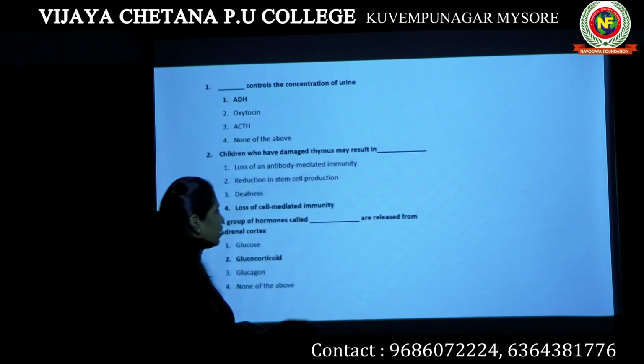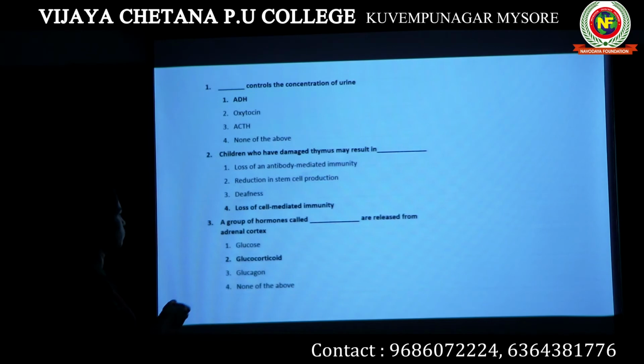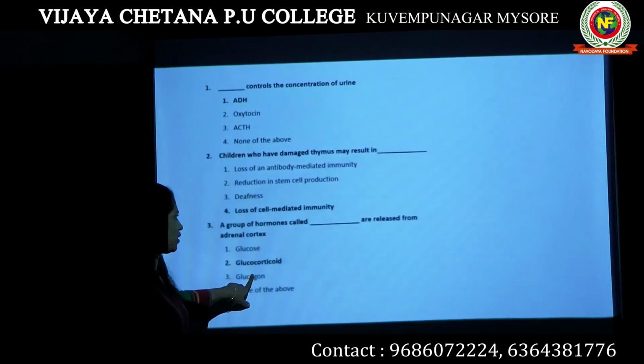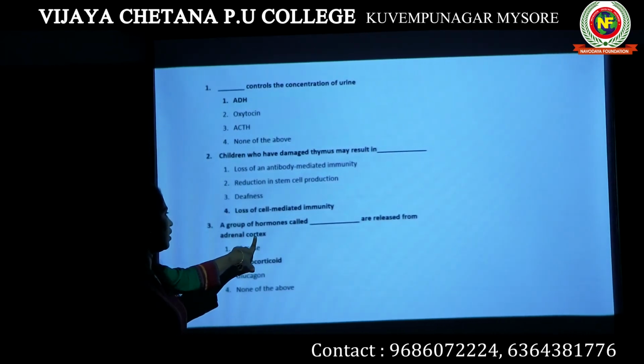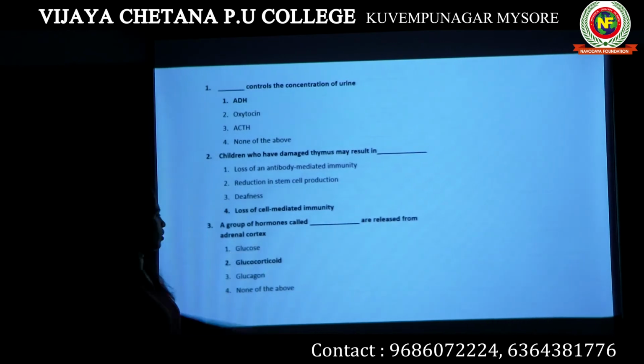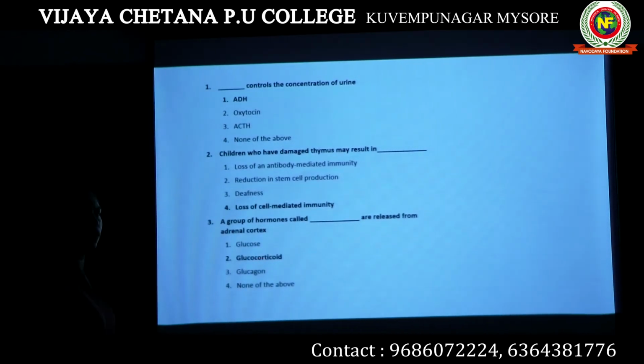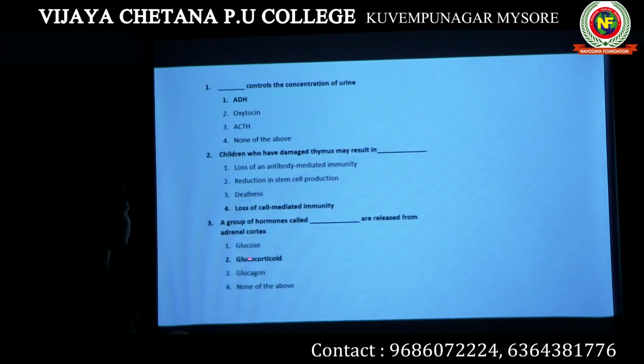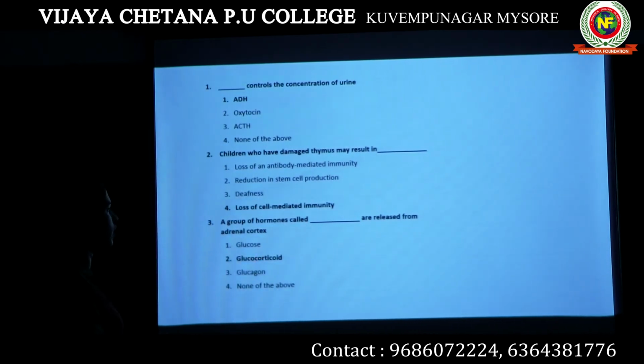Now let's see if these hormones are present in these options. Glucose, definitely not, because glucose is not a hormone. Glucocorticoid, glucagon, none of the above. Glucagon is a hormone produced by the pancreas. Here we are talking about the adrenal cortex. The adrenal cortex produces the hormones known as glucocorticoid and mineralocorticoid. So this is the right answer. Option 2 is the right answer. Here option 1 is the right answer. Option 4 is the right answer for the second question.